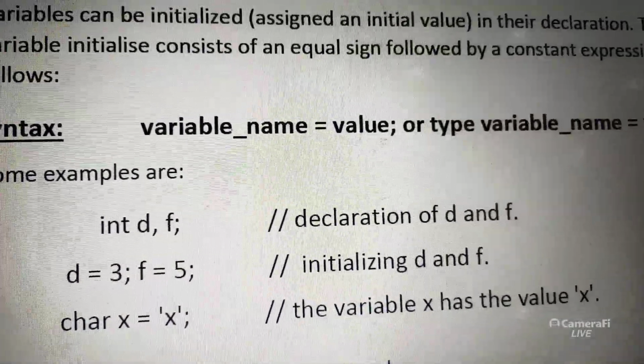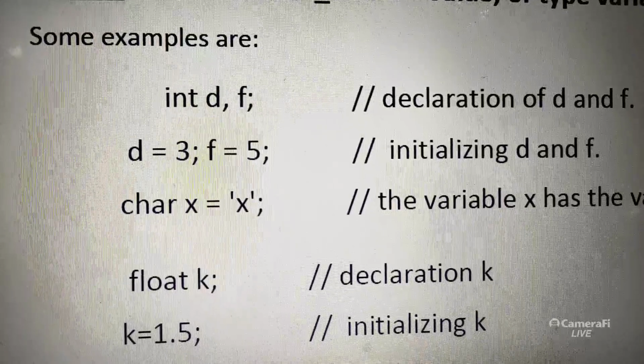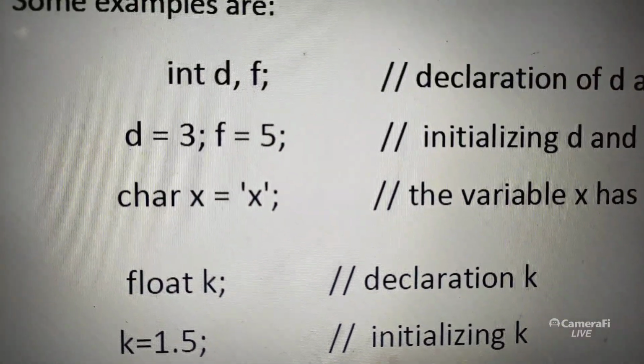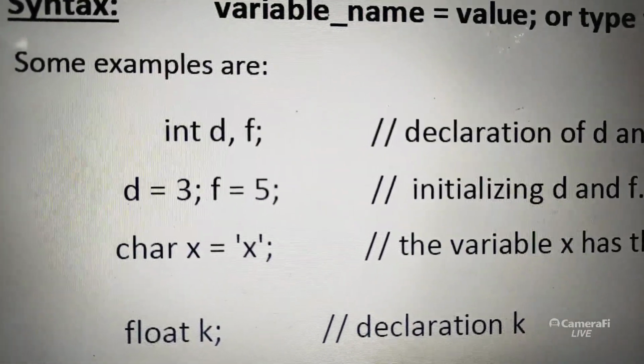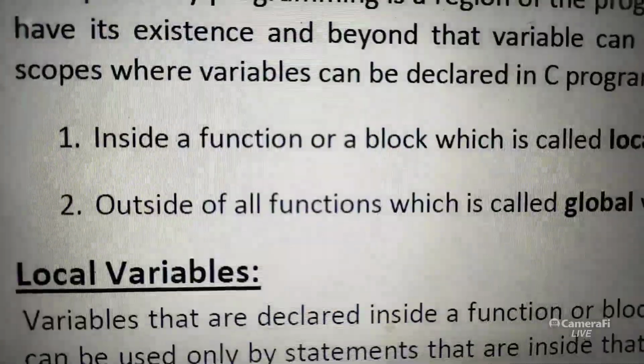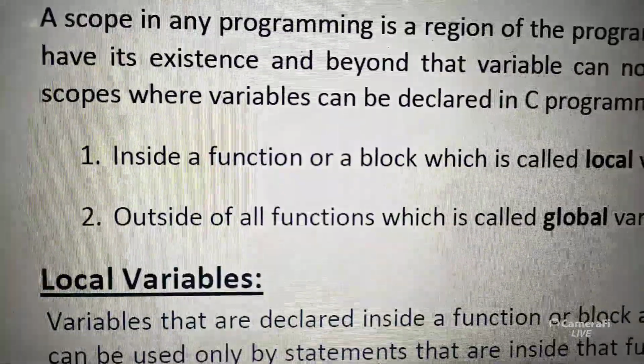So declare the variable and put the value according to data type. Float k is 1.5, char is a single character. Int d equal to 3, right, this is called initialization. And the scope of a variable.